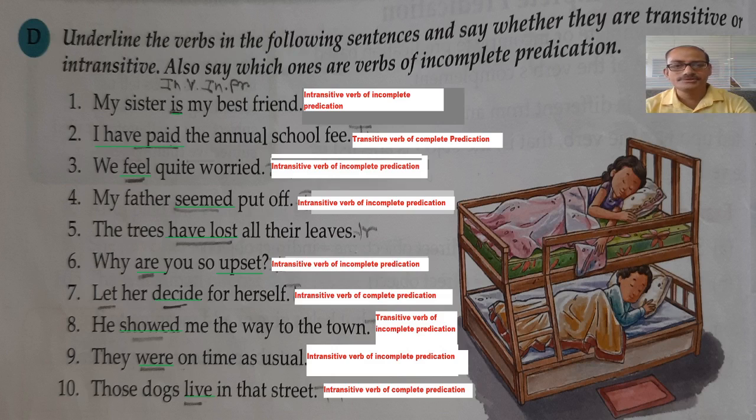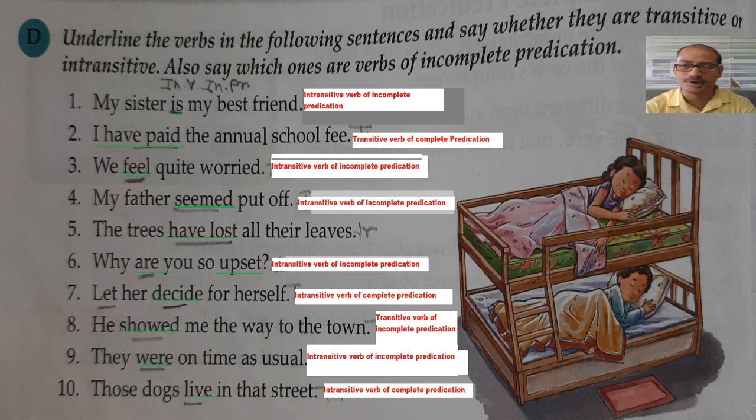So dear students, first you have to understand what is meant by the verb of incomplete predication. Suppose there is a transitive verb, meaning a verb having an object. Suppose without that object, with just subject and verb, the meaning of the sentence could be completed.